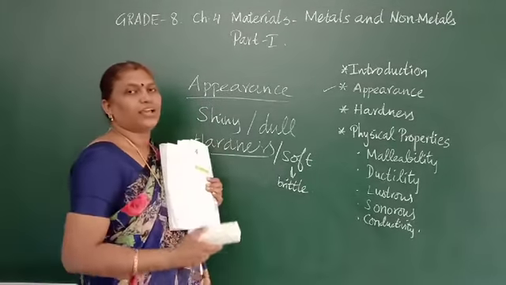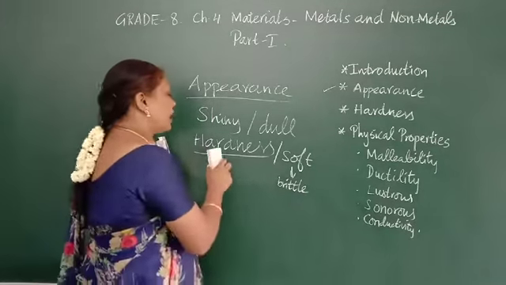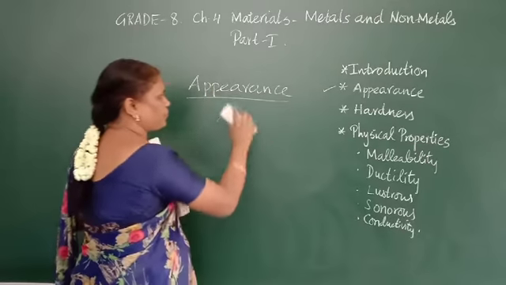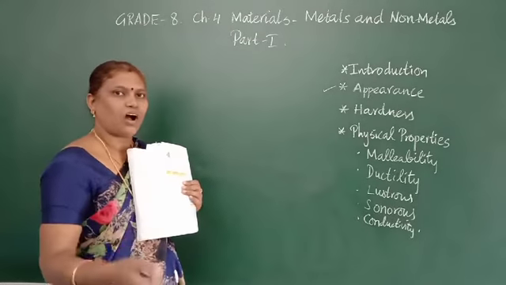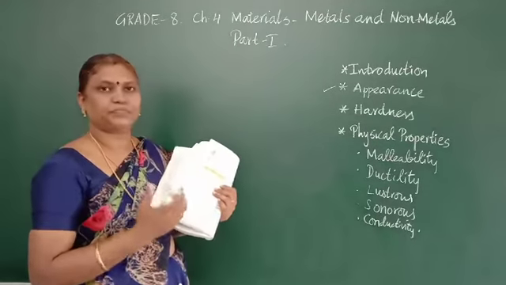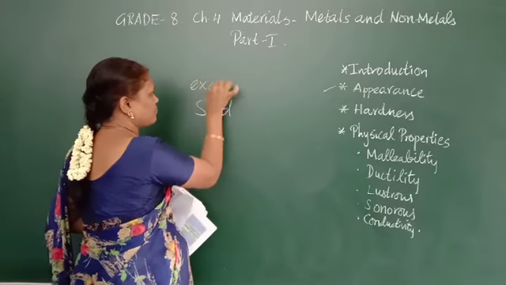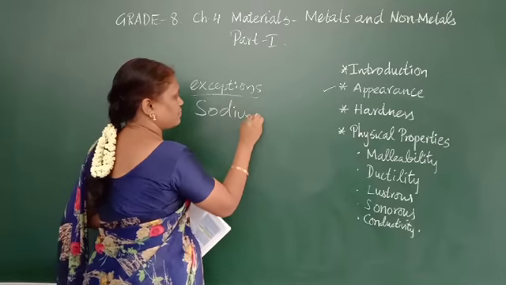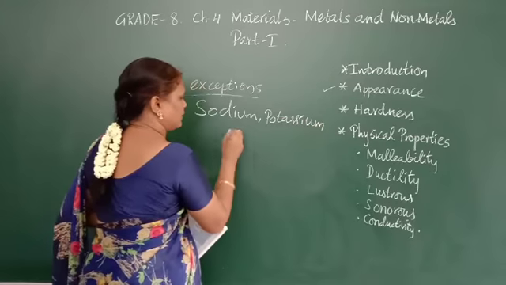Sodium, potassium, lithium will not be shiny, and they are soft. So among the metals, sodium and potassium will not be hard. We can cut them easily with a knife. So these are exceptions.